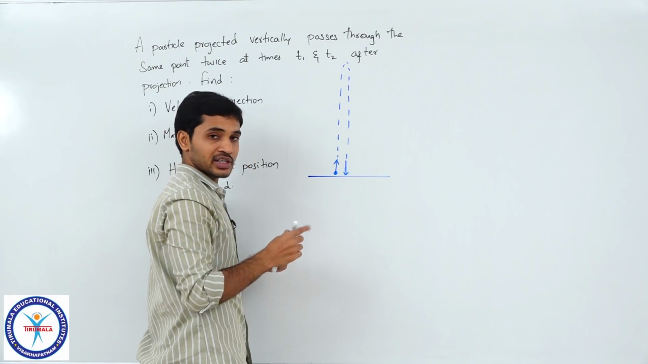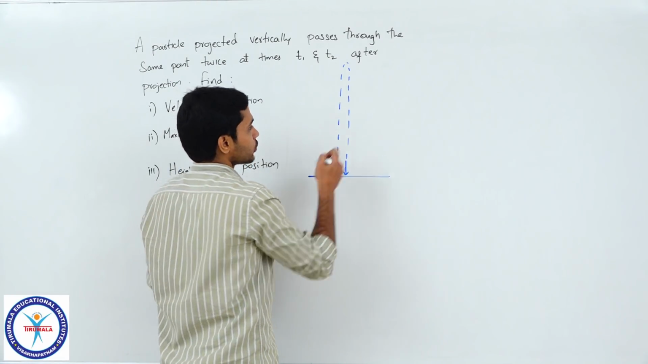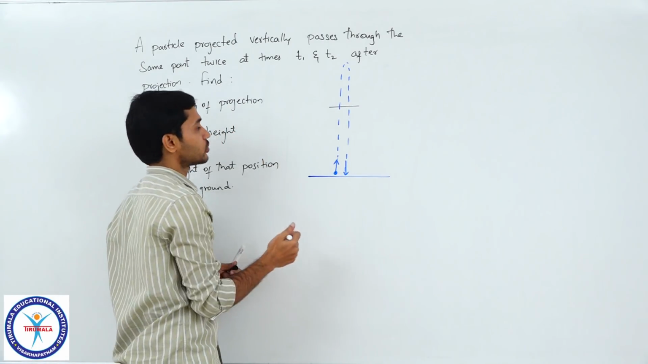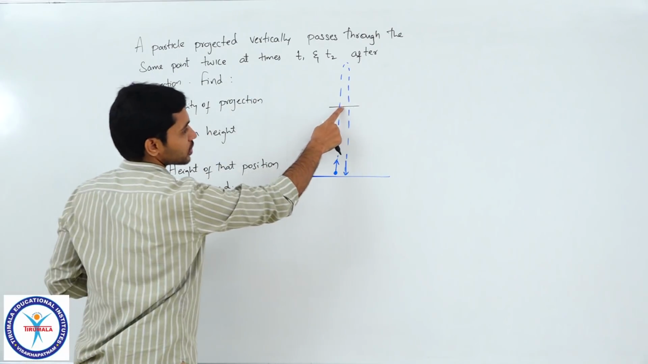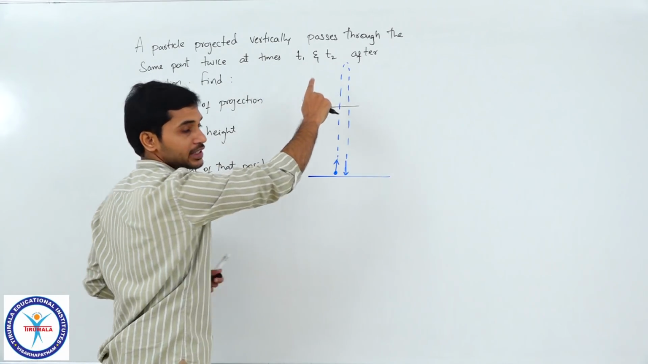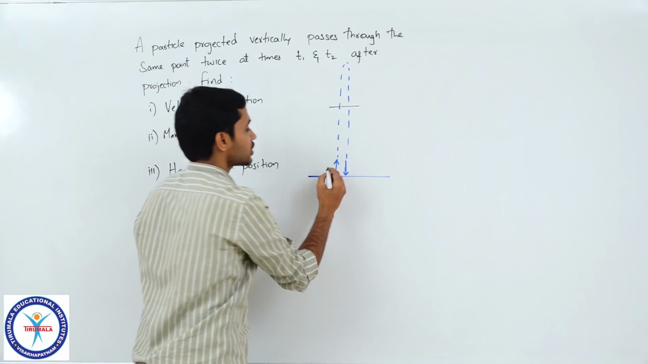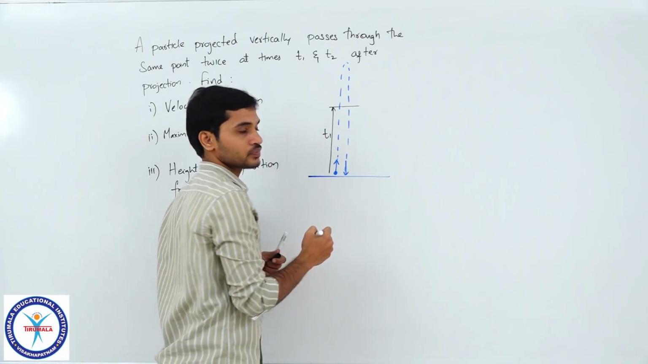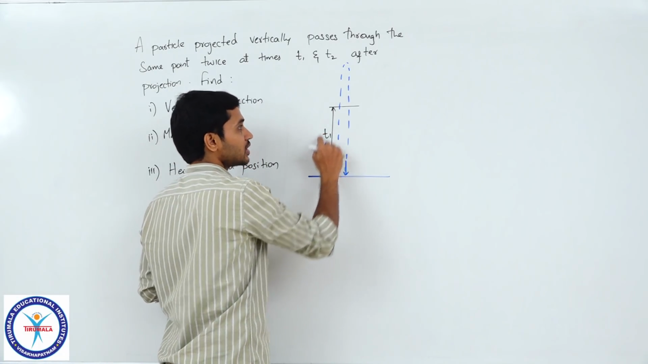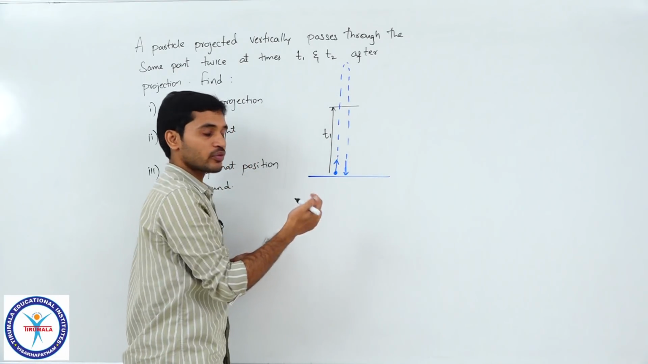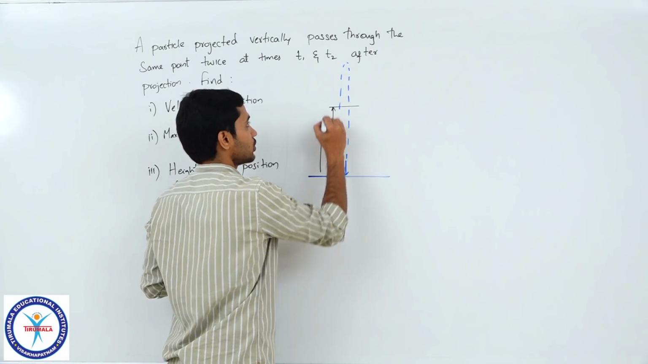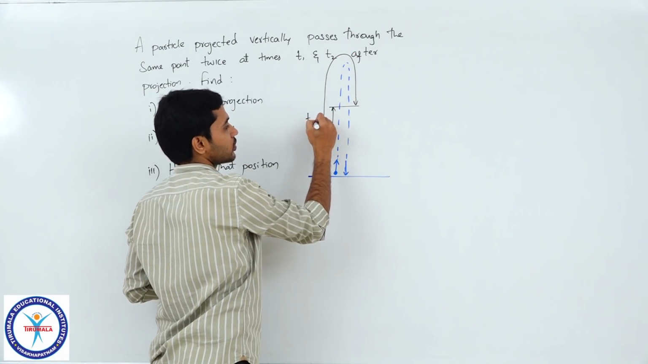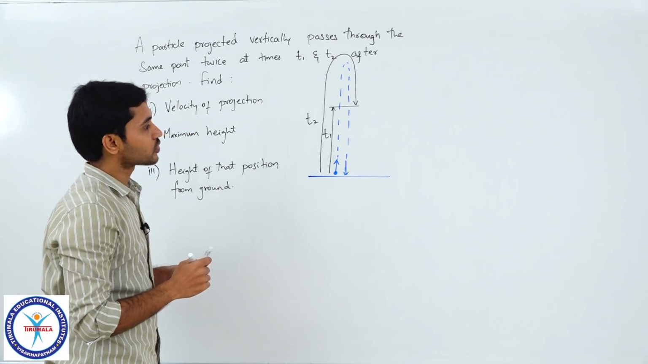So if I consider one particular position at some level, any level, you know that it crosses that level twice, right? Once while going up, once while coming down. So they are saying that it crosses that particular position at times t1 and t2 from projection. Which means from here till here it takes a time of t1. Similarly, from here till here it takes a time of t2, so this whole motion will take a time of t2. I hope this is clear, students, right?